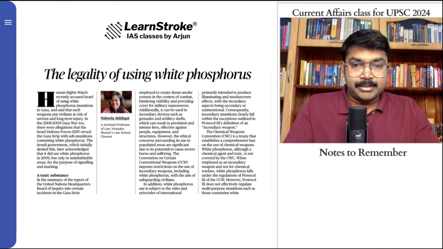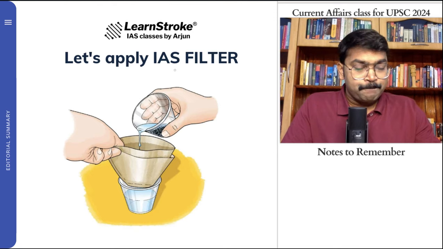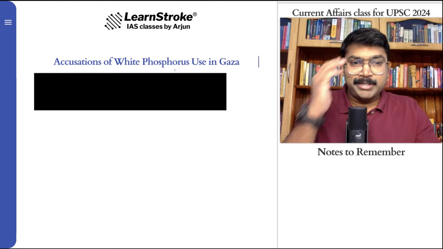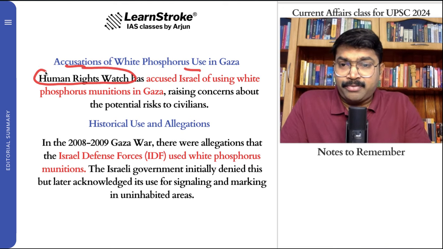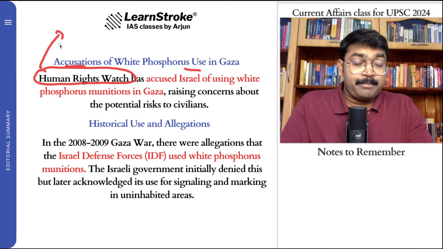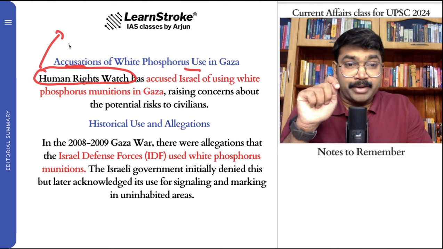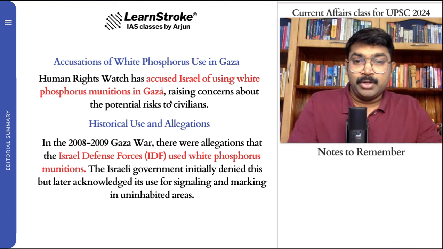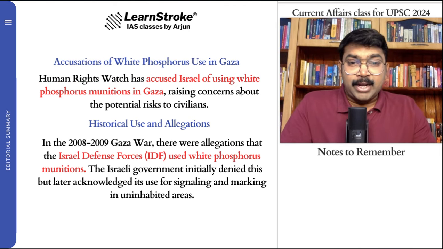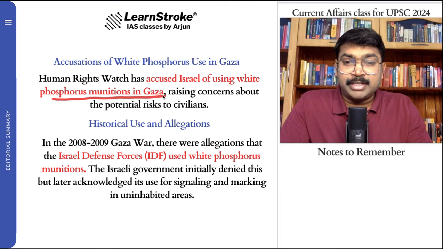So let's check the filter and get the important points here. Accusations of white phosphorus in Gaza. Regarding Human Rights Watch, all the people listening, please take some time to Google and find out what Human Rights Watch is. You can expect such questions in the prelims. It has accused Israel of using white phosphorus munitions in Gaza, raising the risk to civilians.